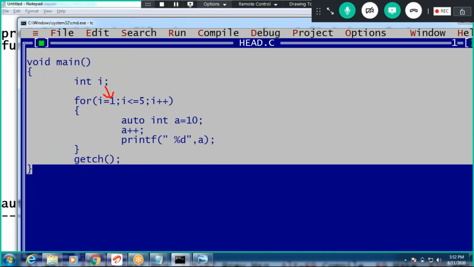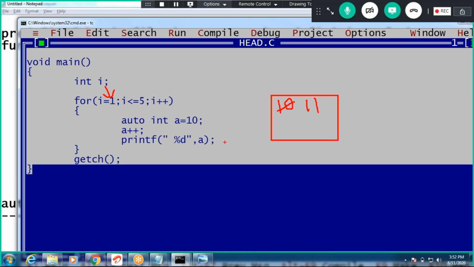This is a block, guys. This value is stored within the block. 10, a plus plus, 11. That value is printed, 11. The block is completed, right? Executed. This will be deleted. Okay, again i plus plus, guys.